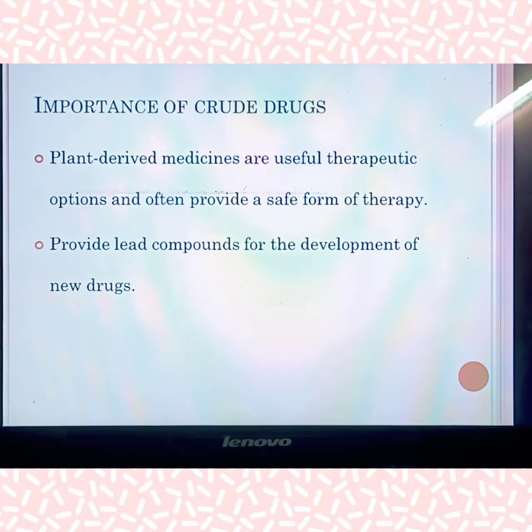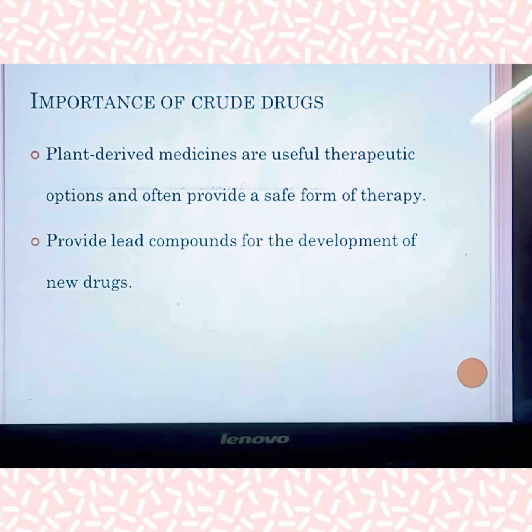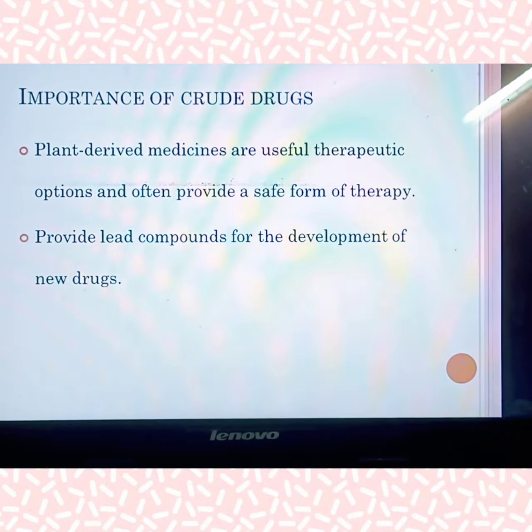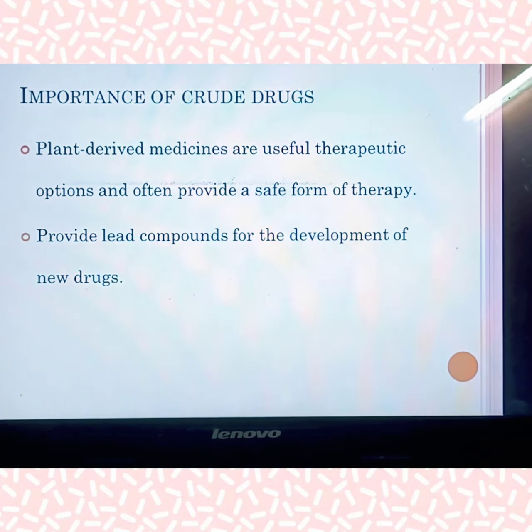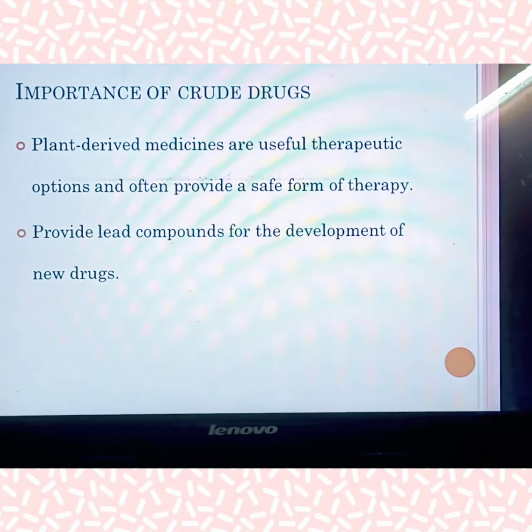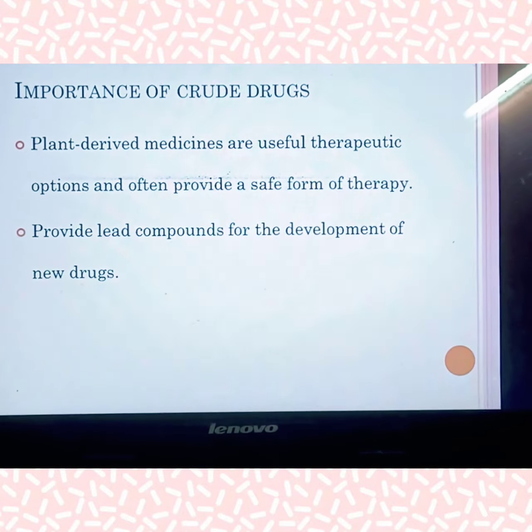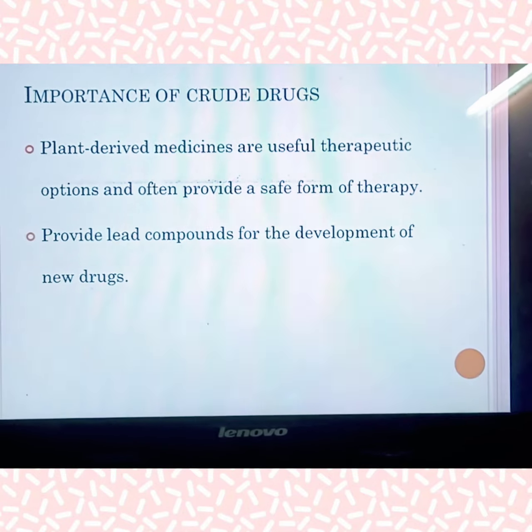So they were using these crude forms of drugs, which provide lead compounds for the development of new drugs. The ancient people did not know what exact molecule was present inside the active component.